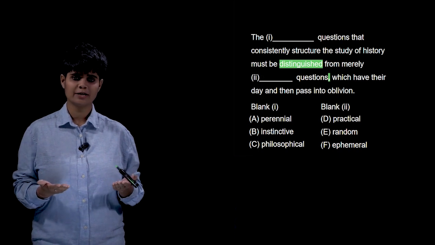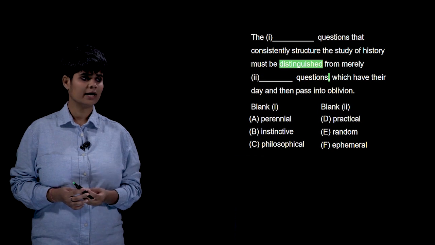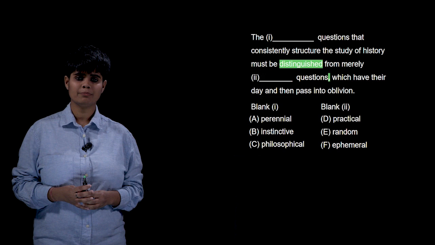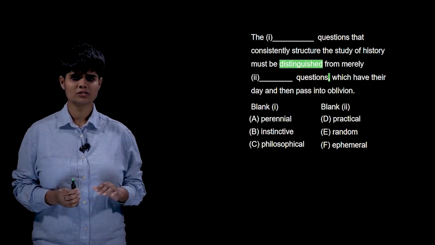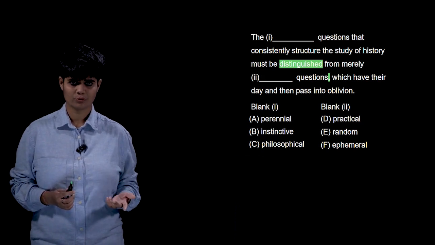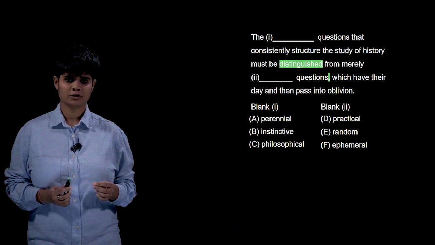The second strategy at play here is blank, comma, explanation. So let's take a look at the explanation: "which have their day and then pass into oblivion." What does this phrase mean? If something just has its day and then disappears, is not heard of anymore, right? So we're talking about something that doesn't last.